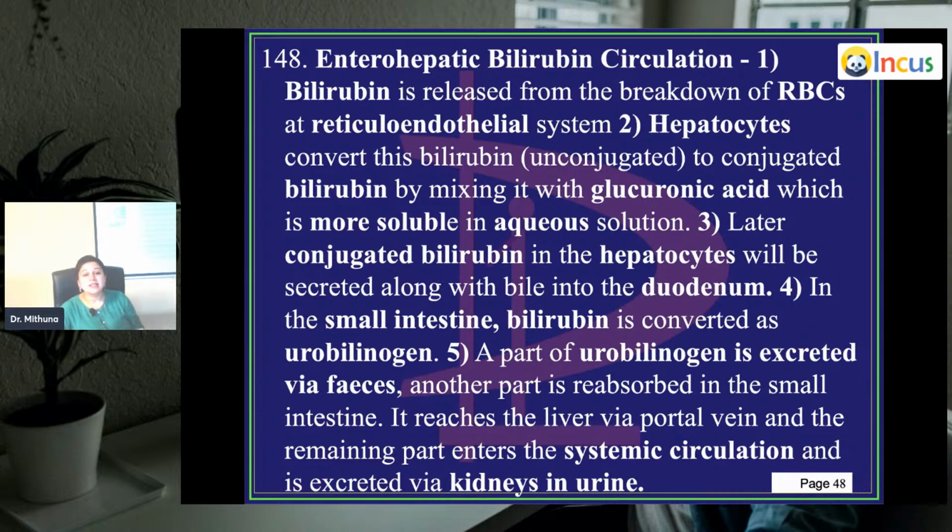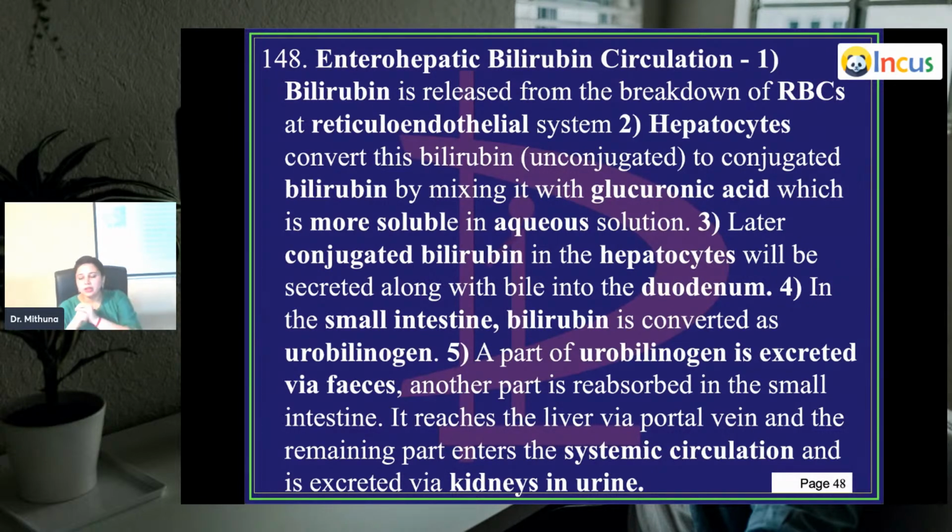And this is done by mixing it with what? Glucuronic acid, which is more soluble in aqueous solution. So all this conjugated bilirubin is what? Part of it is secreted into the urine, as urobilinogen, which gives the color to the fecal matter and also color to the urine. Later, this conjugated bilirubin in the hepatocytes will be secreted along with the bile into the second part of the duodenum through the ampulla along with the pancreatic duct. In the small intestine, the bilirubin is converted to urobilinogen. That is what imparts the color.